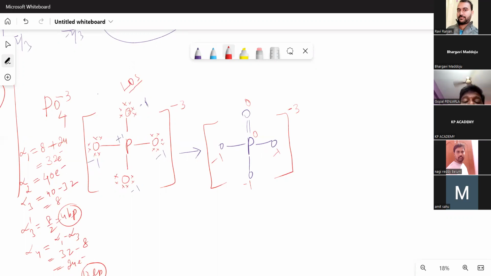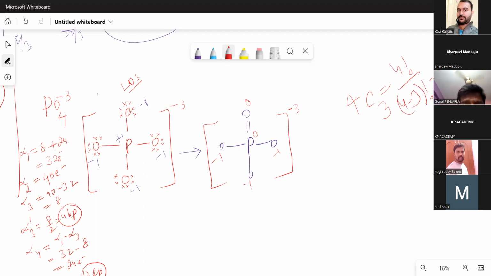How many? 4 combination 3, because the negative charge is present on 3 oxygens. 4 combination 3, how many structures will we get? 4 factorial by (4 minus 3) factorial into 3 factorial. This gives rise to 4 resonance canonical structures. 4 factorial means 1 into 2 into 3 into 4.